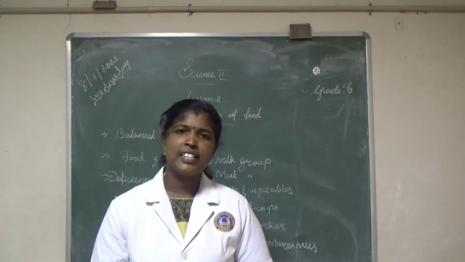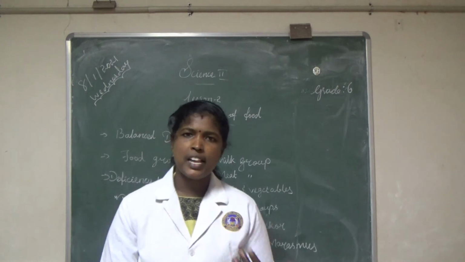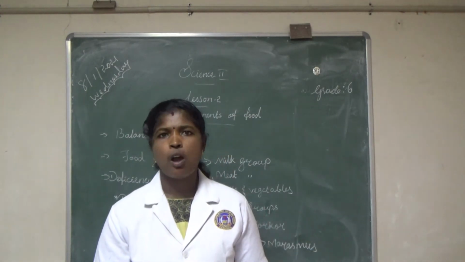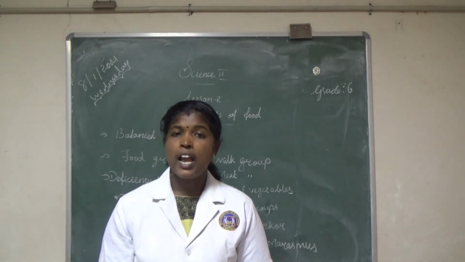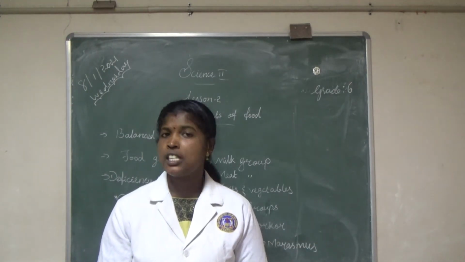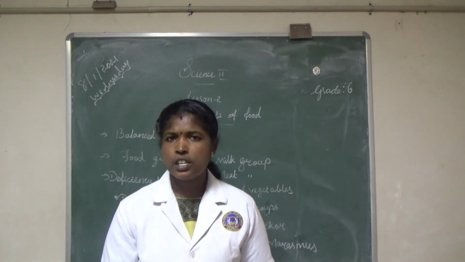Okay, in the last classes we discussed the components of food. Previous classes, we already discussed 7 components. What are the components of food? First, what are nutrients? A substance which gives energy and keeps our body in good health is known as nutrients.